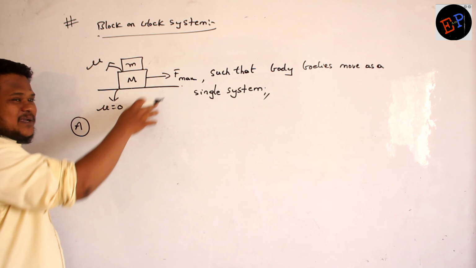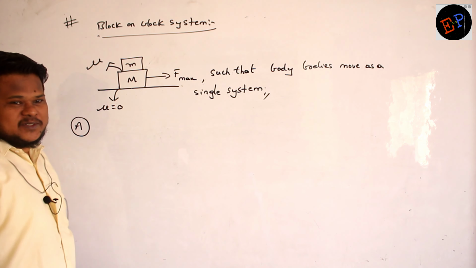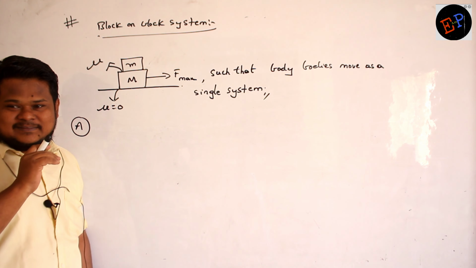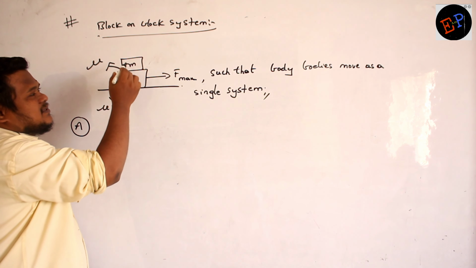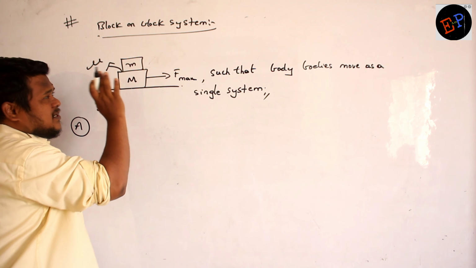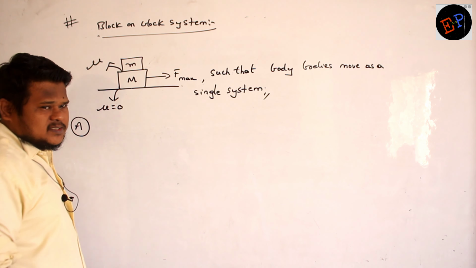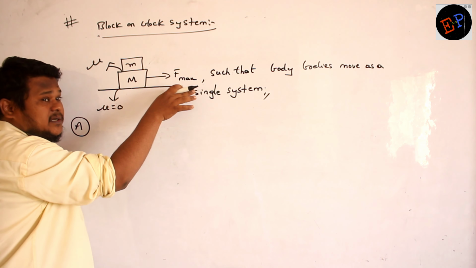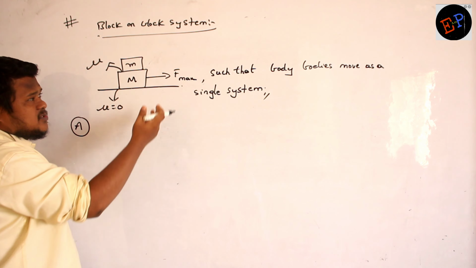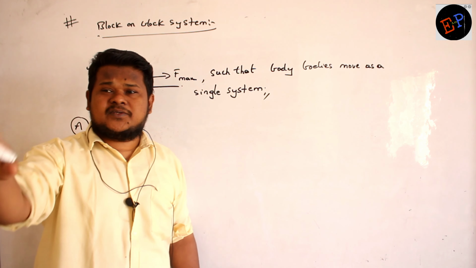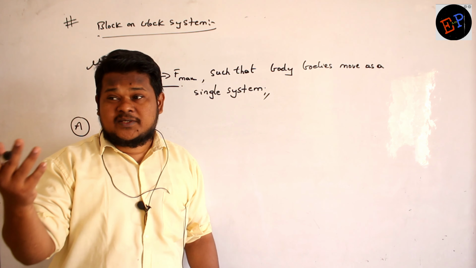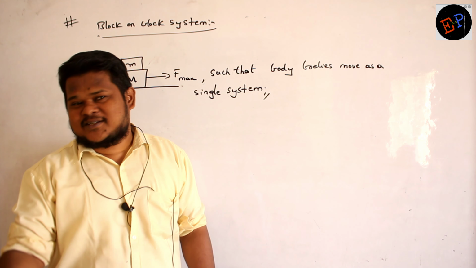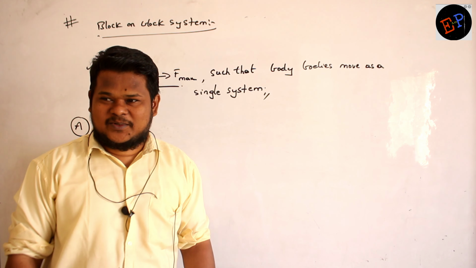We are applying force on capital M, no? Why is small m moving? That is my question. Yes, small m is moving because somebody is applying force on small m. That's the condition. Previously the system was at rest. We have applied force on capital M. Why is small m moving? Small m should be moving because somebody is applying force on small m. Who is that force? Friction. Friction is the force. Are you able to understand?